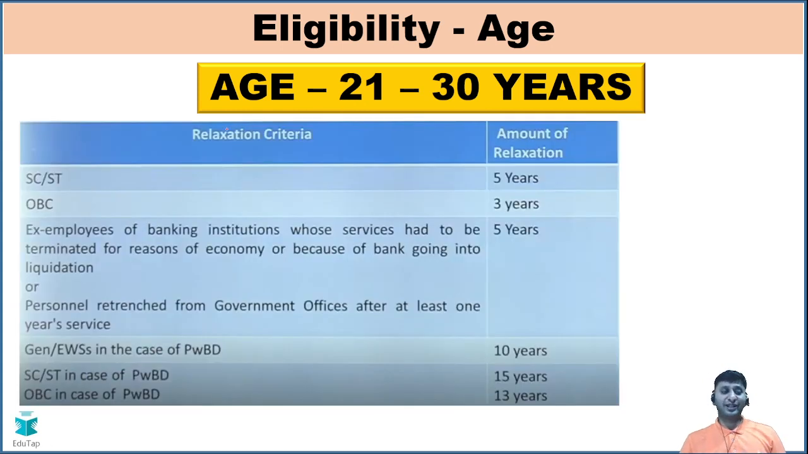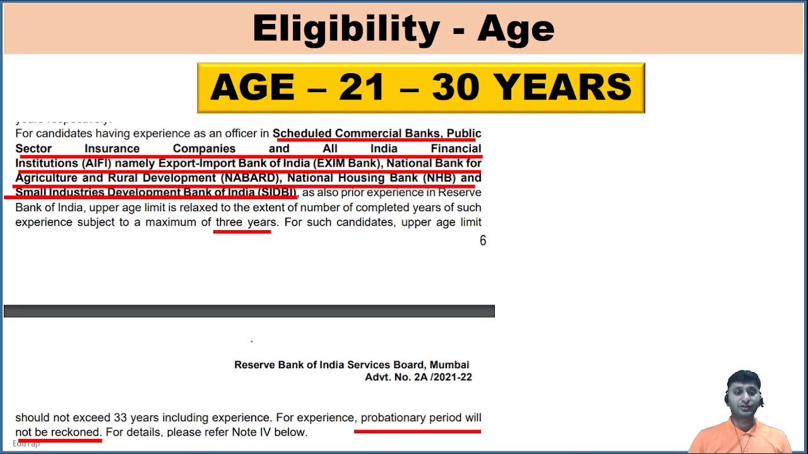Then there are some age relaxations: for SC, ST 5 years, OBC 3 years. Then for PWBD candidates in the general category 10 years, PWBD candidates in SC, ST 15 years, PWBD in the OBC 13 years. Then this is very very important. Now some people who are having work ex in the scheduled commercial banks, may it be government or private, doesn't matter. ICICI, SBI, whichever bank you are working, if you have experience there, you can get some age relaxation. I'll tell you later what is that age relaxation.